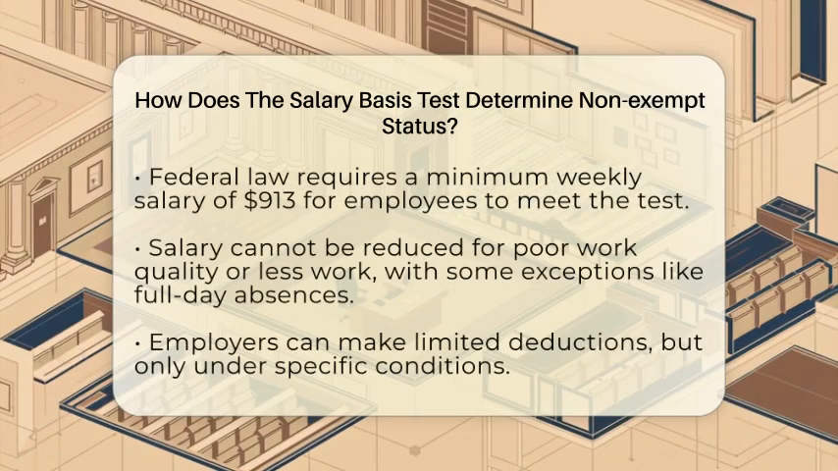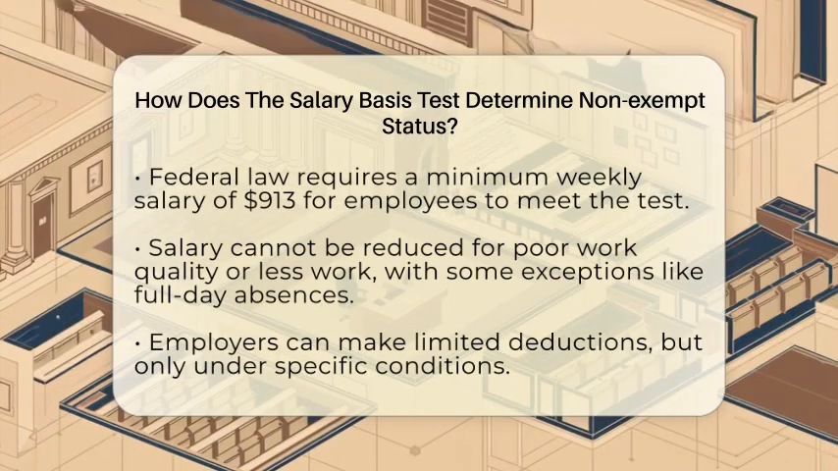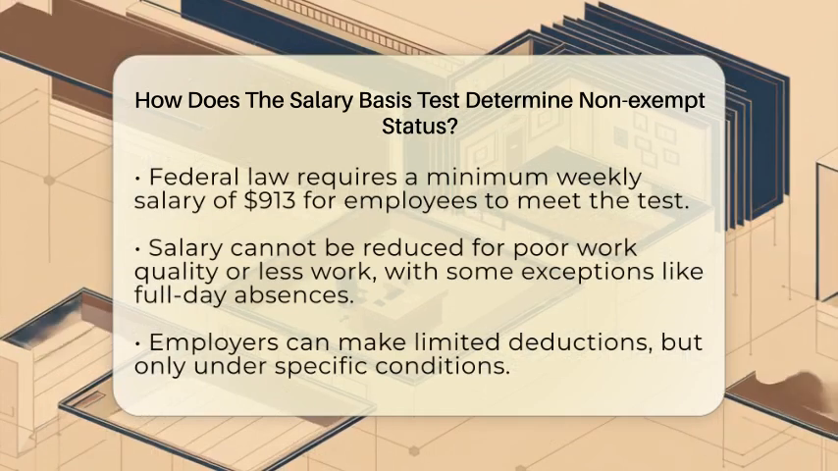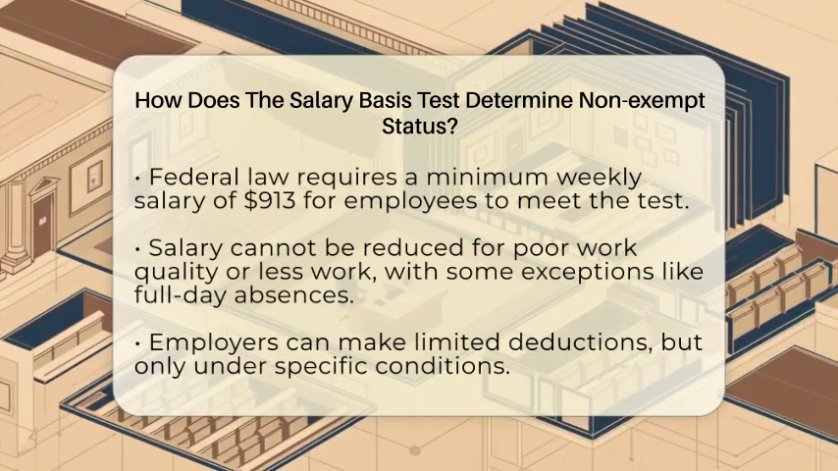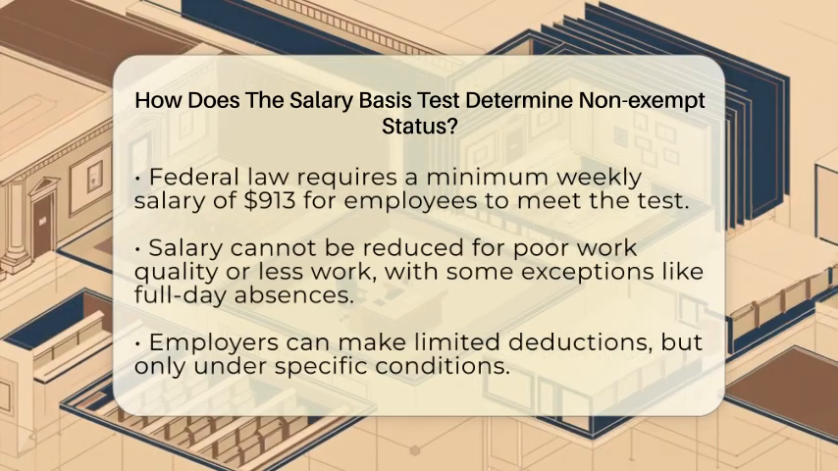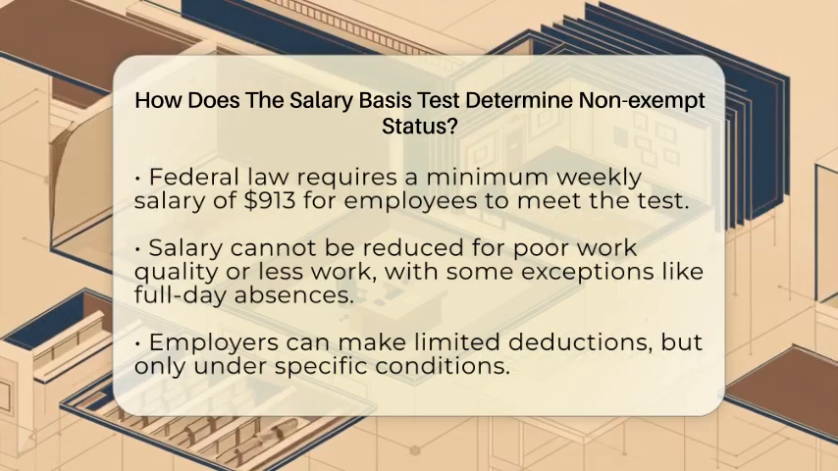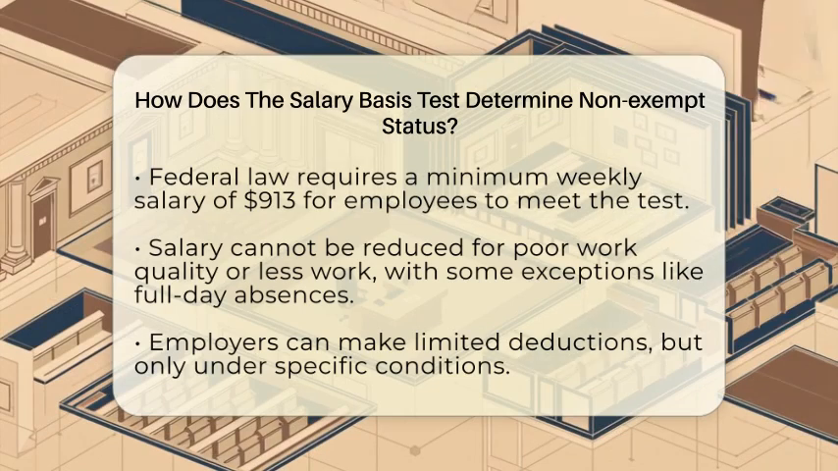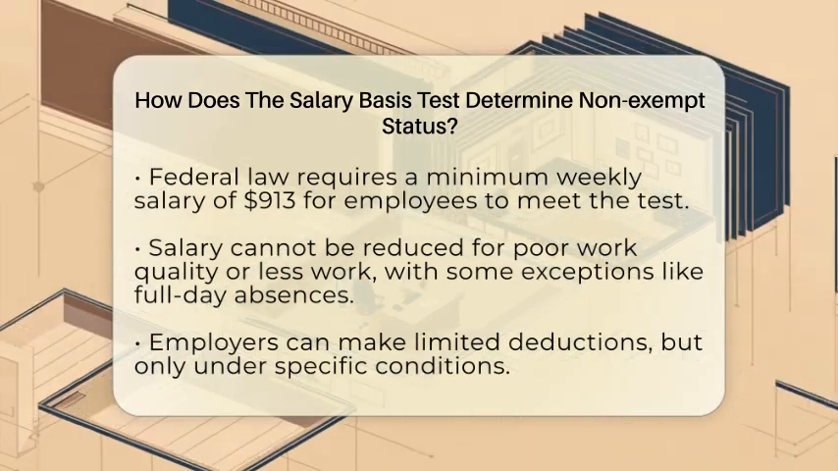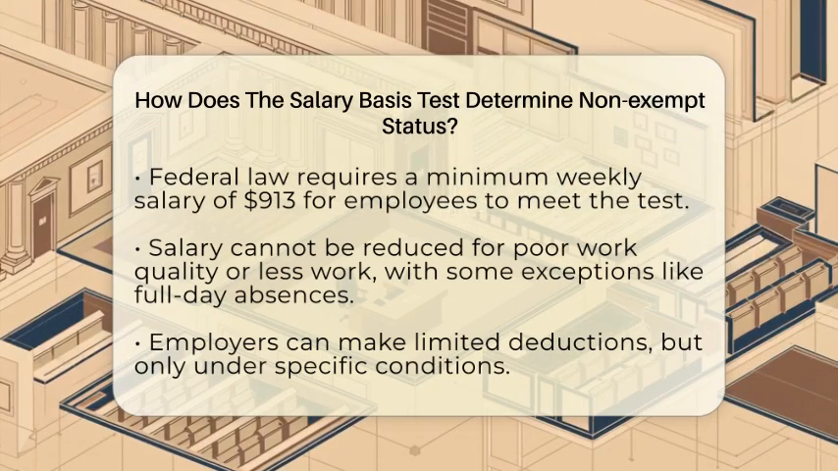For example, they should get the same amount of money whether they work 10 hours or 50 hours in a week. There is also a minimum salary requirement. For example, under federal law, the employee must earn at least $913 a week, which adds up to $47,476 a year. If they do not meet this minimum, they are usually considered non-exempt.